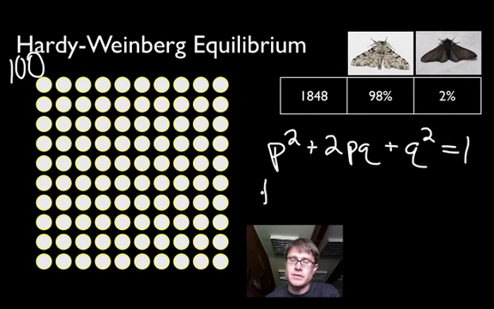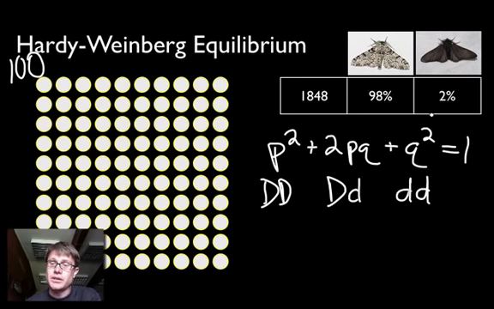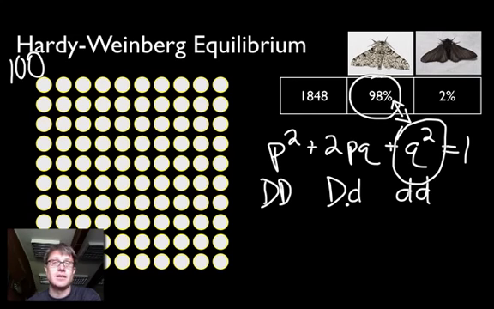p squared stands for the individuals that are homozygous dominant. 2pq stands for the individuals that are heterozygous, and q squared tells us the frequency of the individuals that are homozygous recessive. We can use this whenever we're doing these problems. We usually start with the recessive, and we can figure out the allele frequency. 98% of the individuals, we know, are little d, light in appearance. And so I can set q squared equal to 0.98.